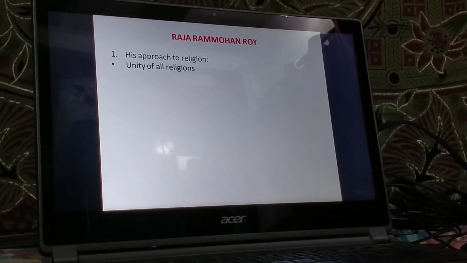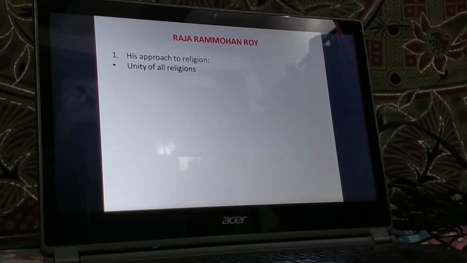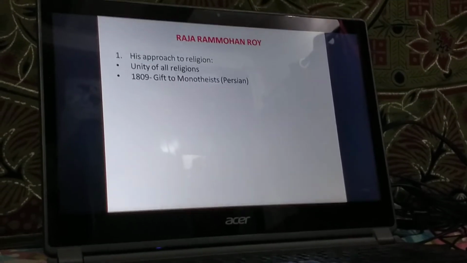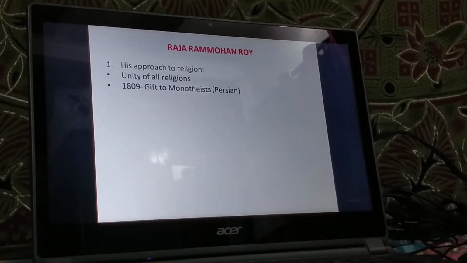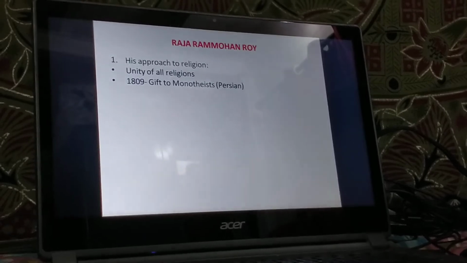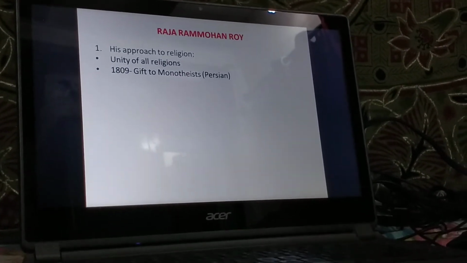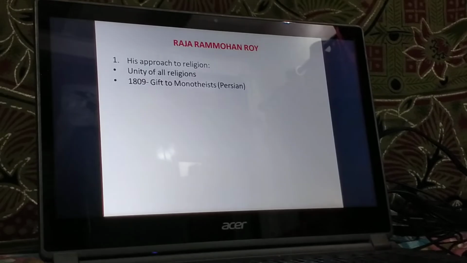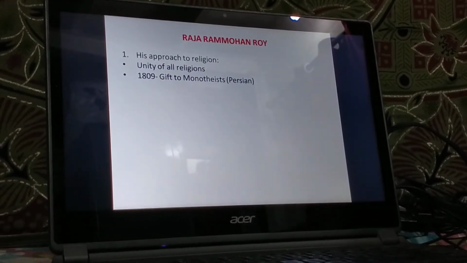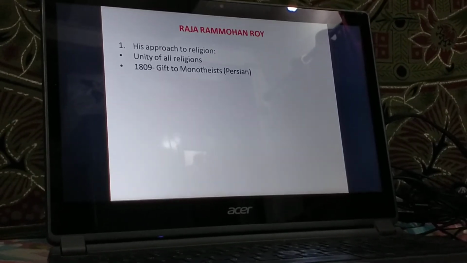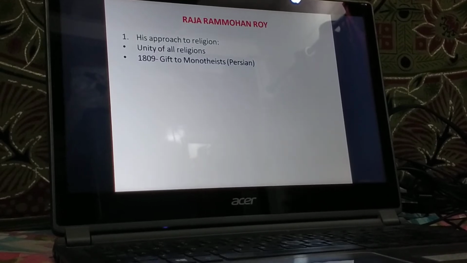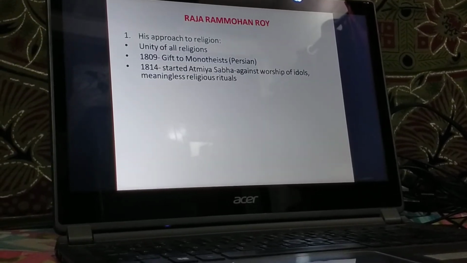Now, his approach towards religion. Firstly, he believed that all religions are one, all religions are equal. In the year 1809, he wrote Gift to Monotheists. Monotheist means believing in one God. He put forth his view that there should be worship of a single god only. He strongly held the view that all the principal ancient texts of the Hindus preached monotheism, that is worship of one god. He wrote this book in Persian.